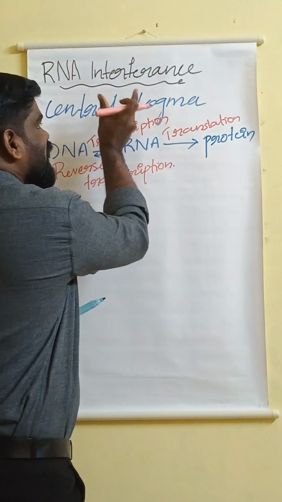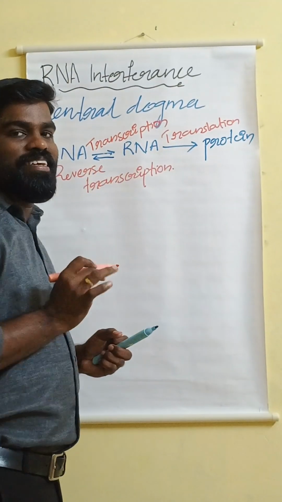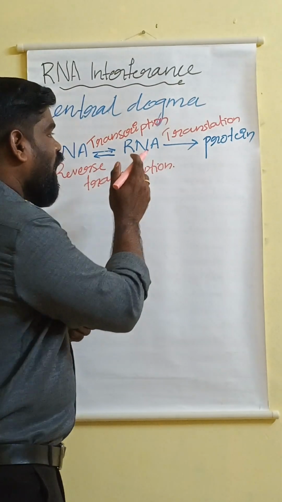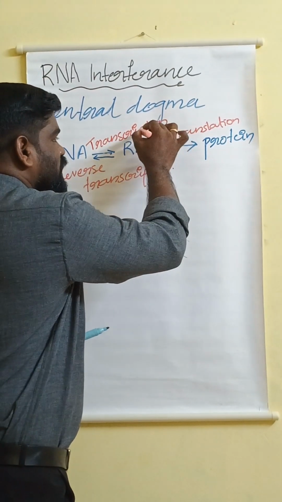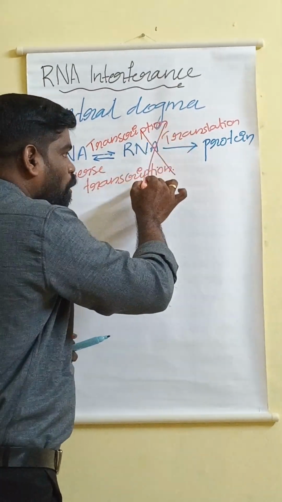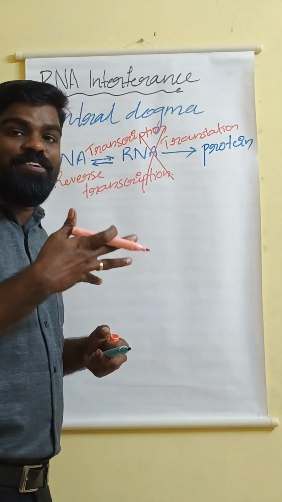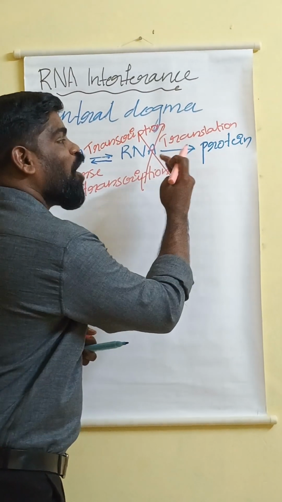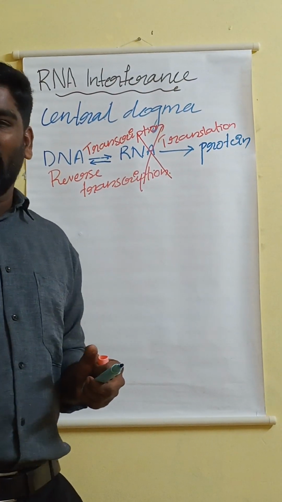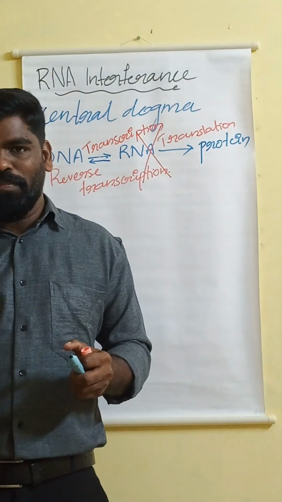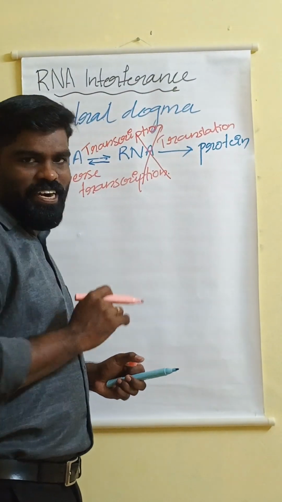Now, in the case of the RNA interference mechanism, protein synthesis will not happen. The RNA formation will take place, and the RNA is interfered with by a component, which we can discuss in the upcoming portion. Anyhow, the RNA gets interfered with and will not produce a protein, so the gene will not express. This is RNA interference in general. We have to discuss it in detail, but this is the general idea.